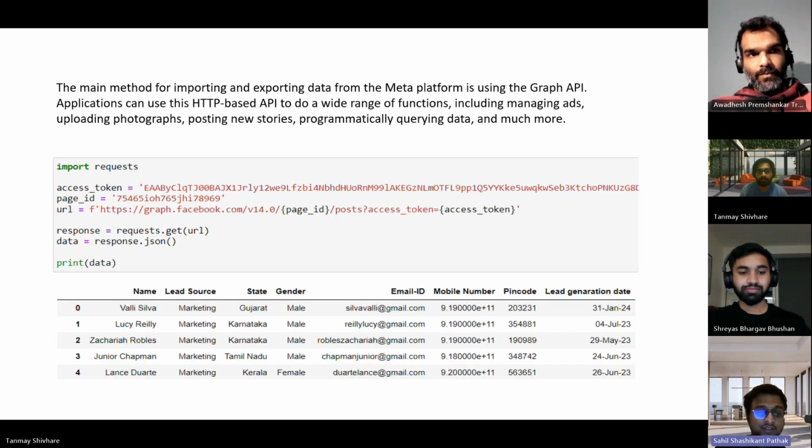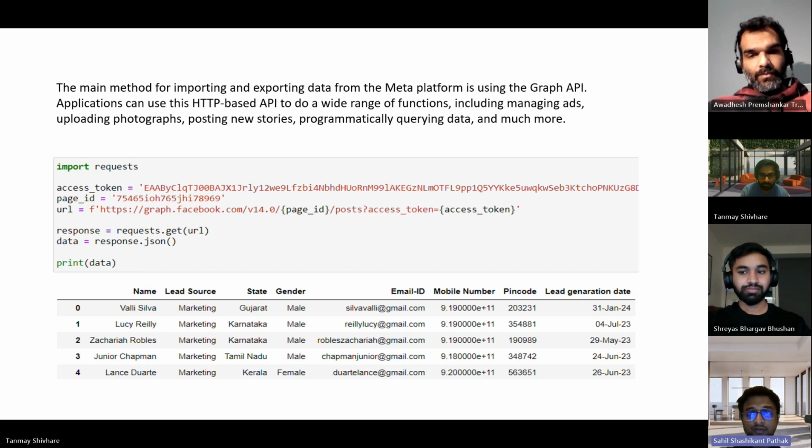So this slide will give information on how we collect the starting data. The main method used to collect data from the Meta platform is the Graph API concept. This is an HTTP-based API to do a wide range of functions, including managing ads, posting new stories, and programmatically querying the data. The screenshot below shows the access token and the page ID and how we are collecting the data.